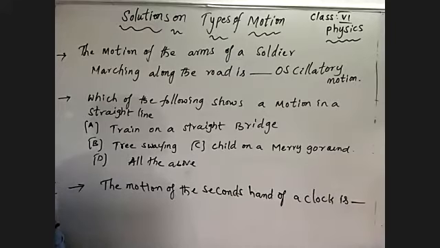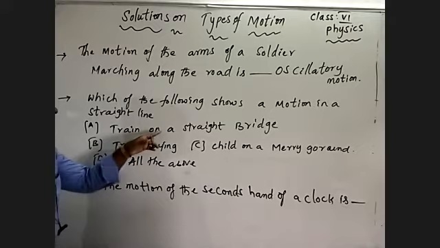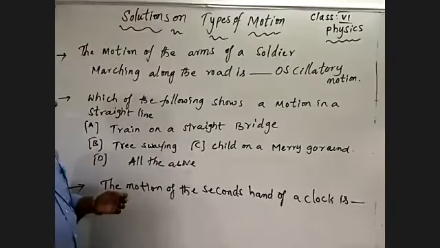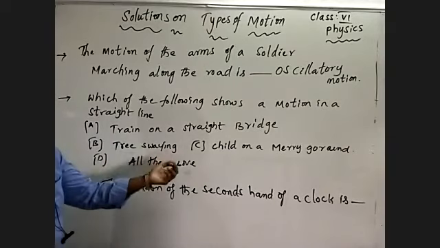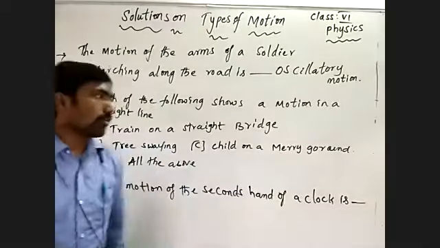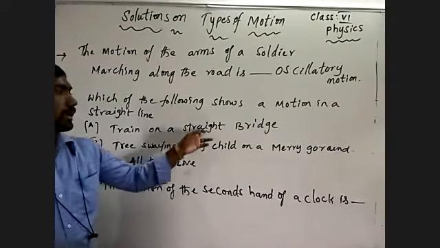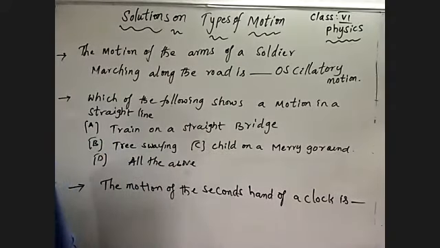What is rectilinear motion? So we observe these options: train on a straight bridge, tree swaying, and child on a merry-go-round, otherwise all. See, a train on a straight bridge means a body moving on a straight road.